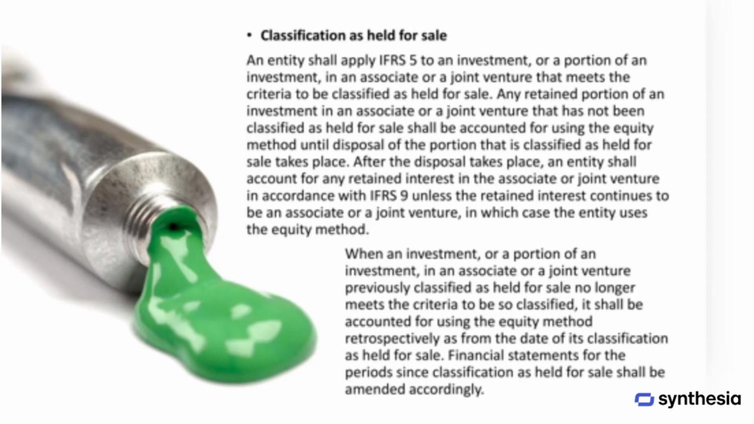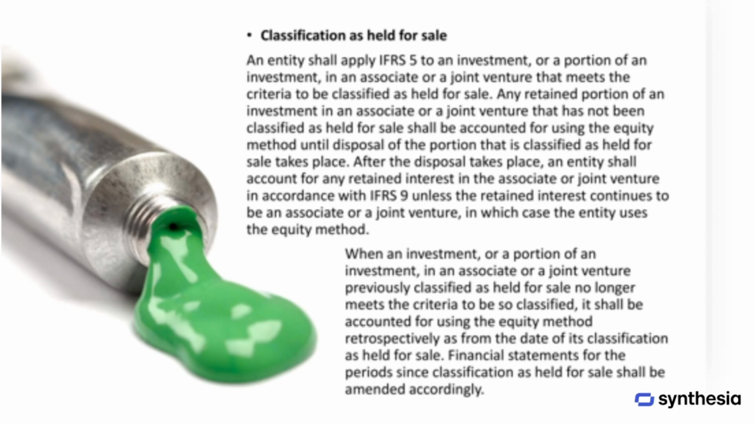An entity must apply IFRS 5 when an investment or a part of an investment in an associate or a joint venture meets the criteria to be classified as held for sale. If only a portion of the investment is classified as held for sale, any remaining portion that is not held for sale should continue to be accounted for using the equity method until the sale is completed. After the sale of the portion classified as held for sale, the entity should account for any retained interest in the associate or joint venture in accordance with IFRS 9.